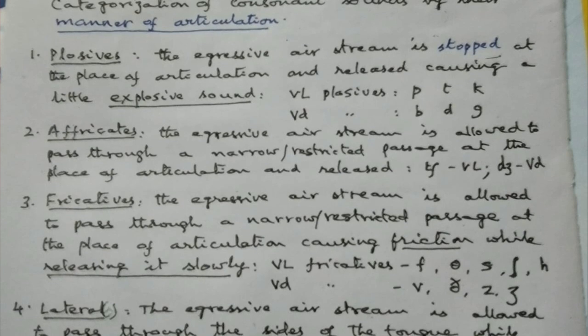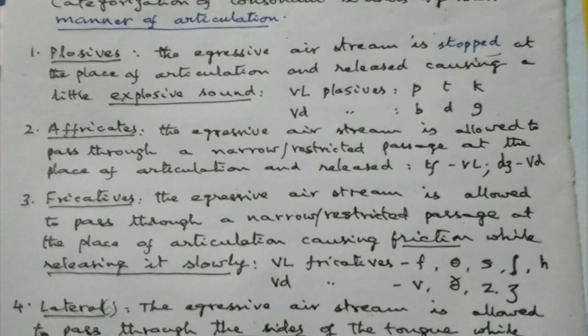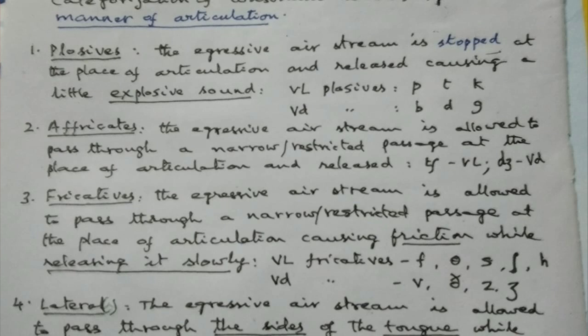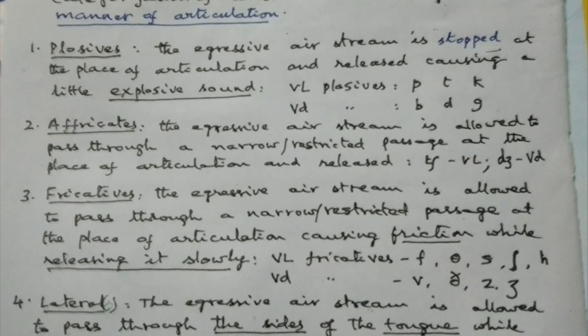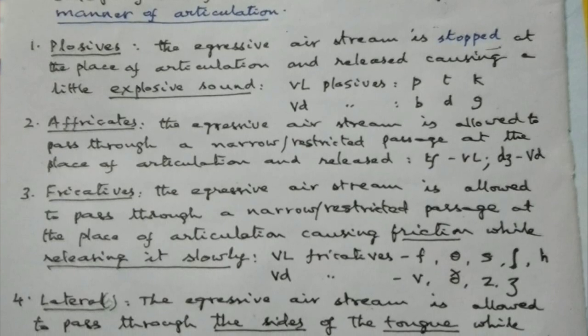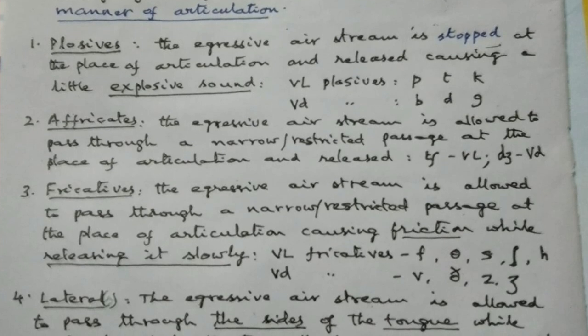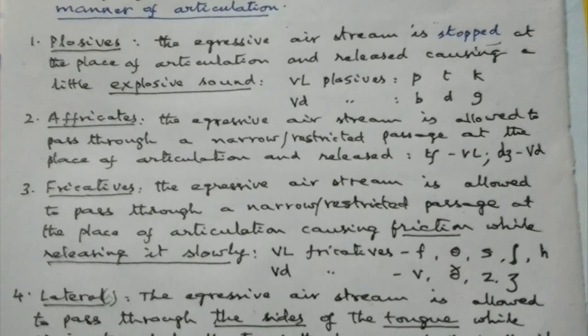They are p, t, and k. And voiced counterparts of these three plosives are b, d, and g.